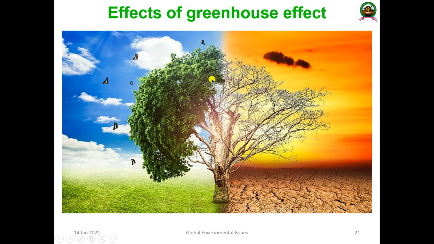On one side there is greenery, the grass surface completely full, and bright climates. A lot of organisms, birds, butterflies, etc., are fully there. All organisms are very bright, and the ecosystem is so fresh. But due to this greenhouse effect, what is happening? The complete tree is burnt off.